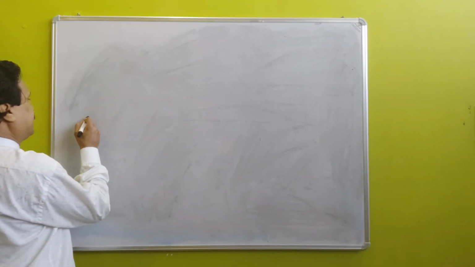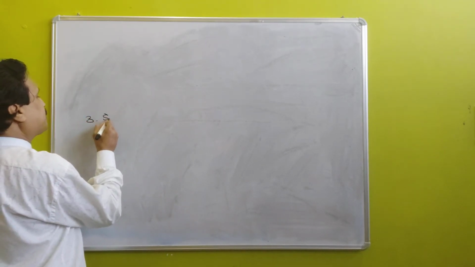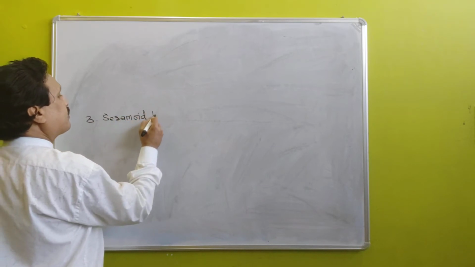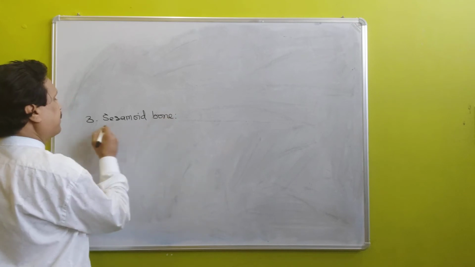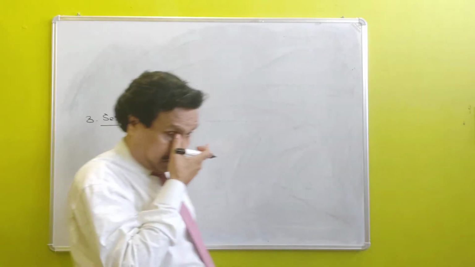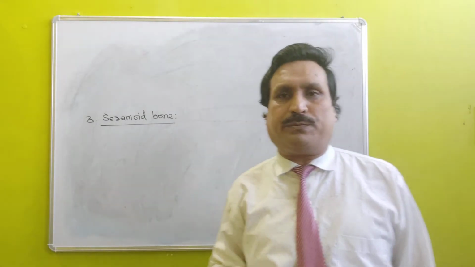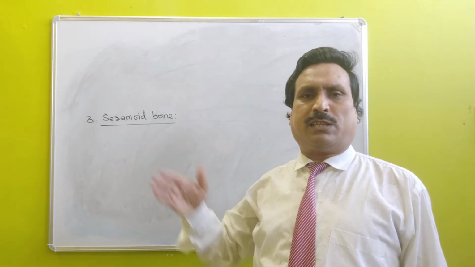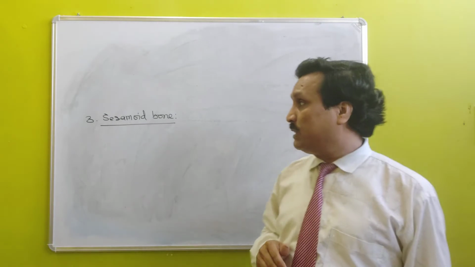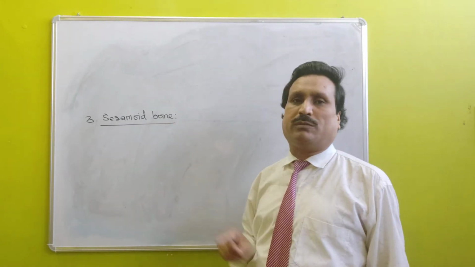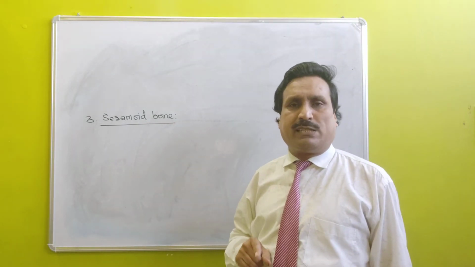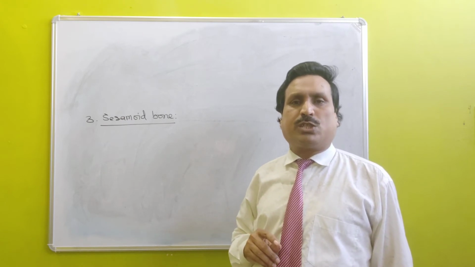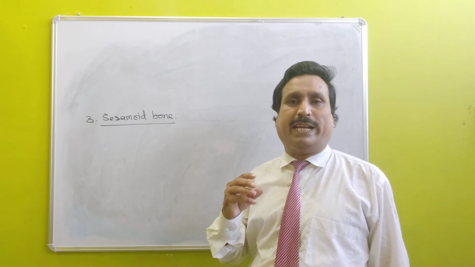Now, third type of bone, sesamoid bone. On the basis of mechanism of formation of bone, this is the third type, that is sesamoid bone. Sesamoid bone is that bone which is formed as a result of ossification of tendon.